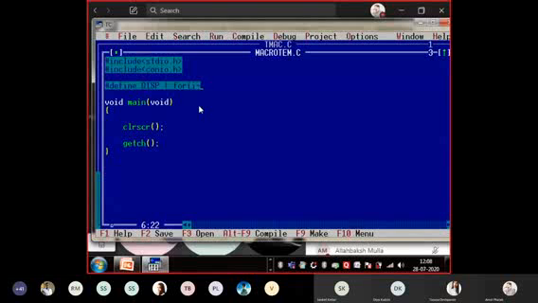Suppose I am using the variable I in my macro expansion. If I use I here, where do I have to write or define it? In the main function. So here in the main function, if I have used I, or whatever variable I use, it should be available here: integer I. Is it clear to everyone? I am using this I in my macro expansion or macro definition, so I use I here, integer I. For I equal to 0, I less than 10, I plus plus.